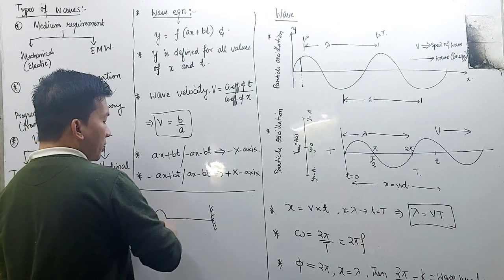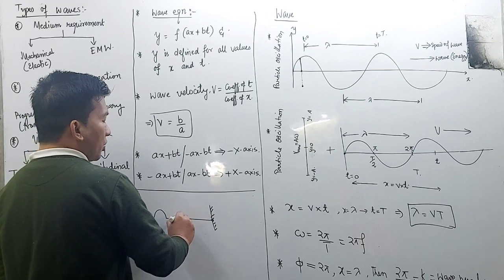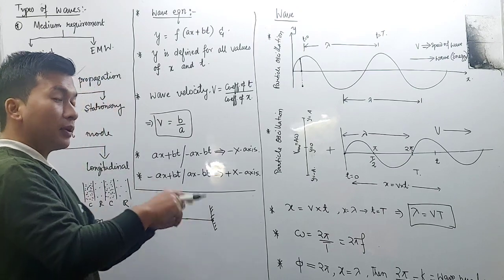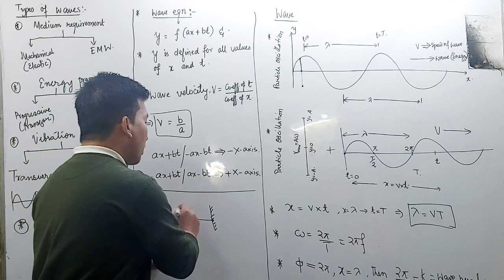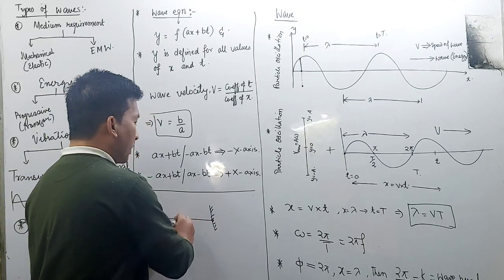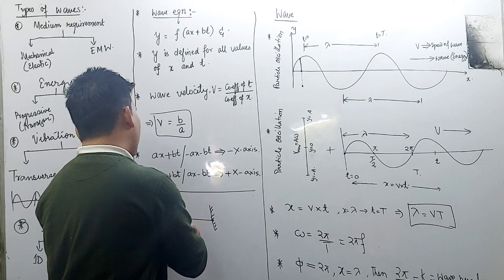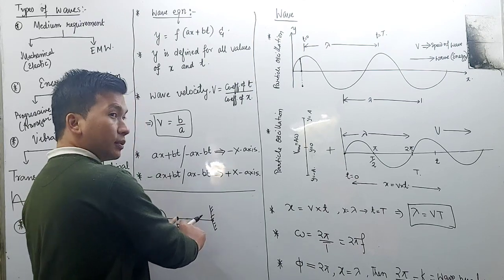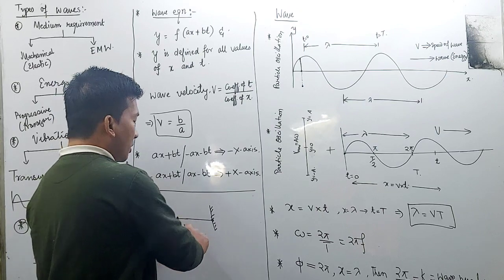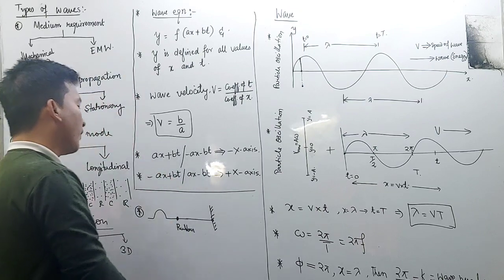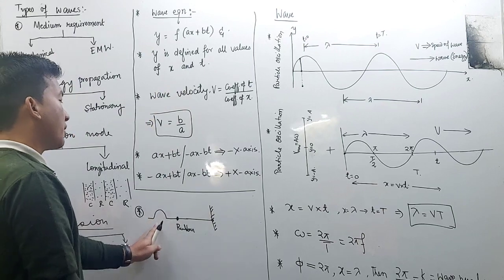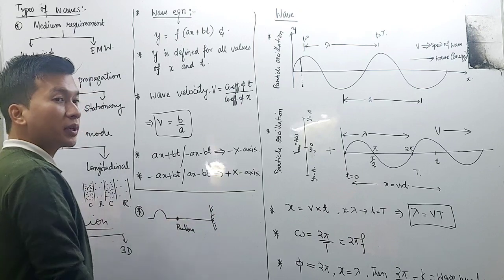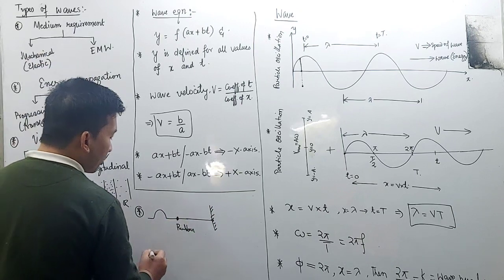We take a string, a rope, and put a rubber band on it, attach something to it, a mass or any object. We give a disturbance, then what is the mode of wave transfer? The wave transfer will be like this.